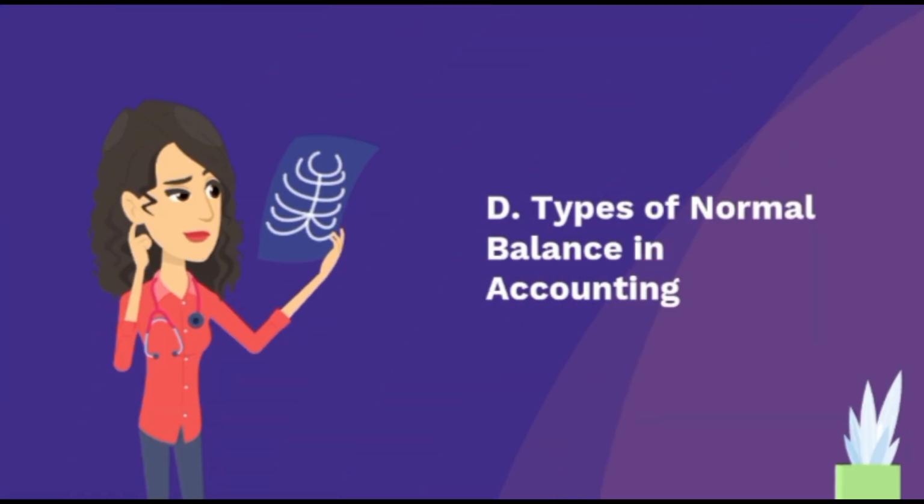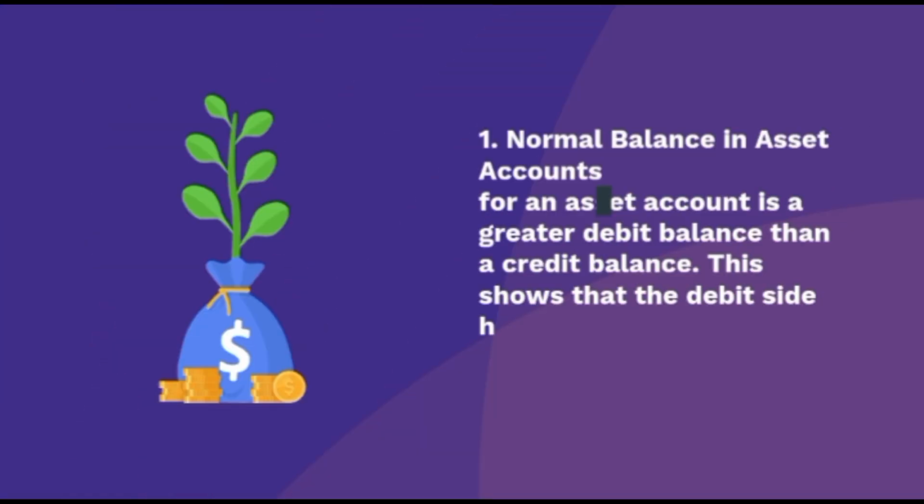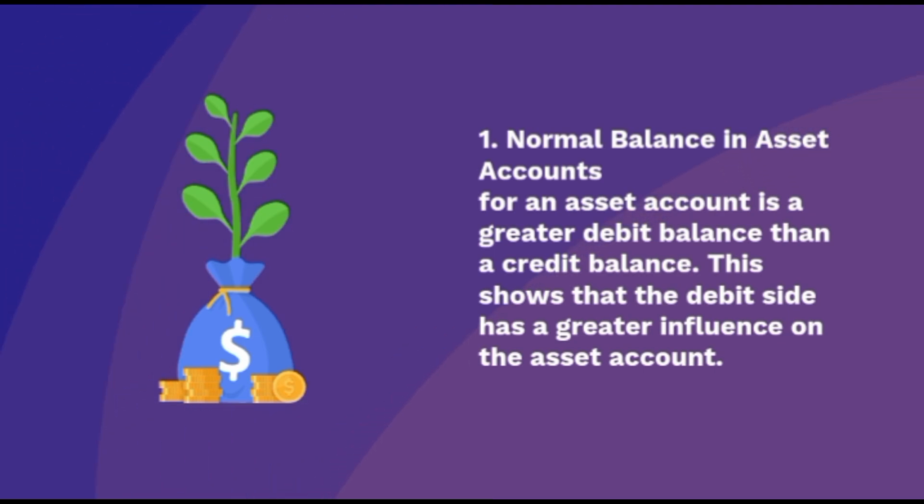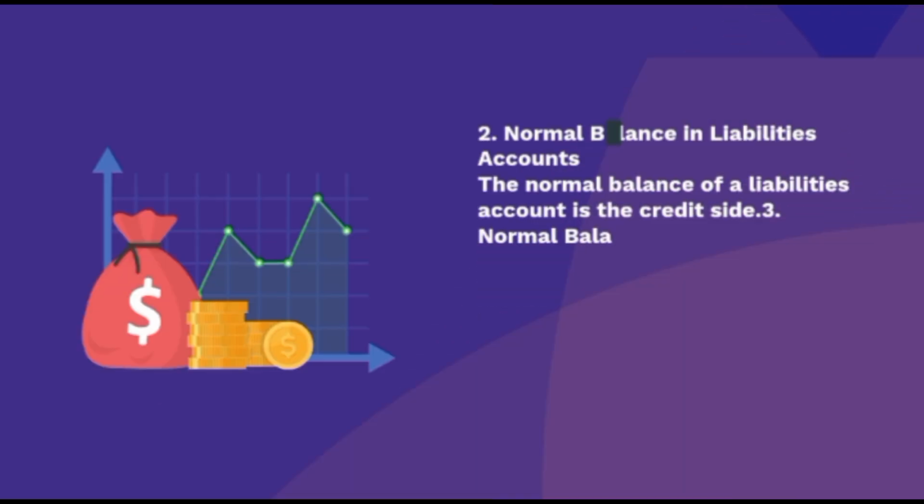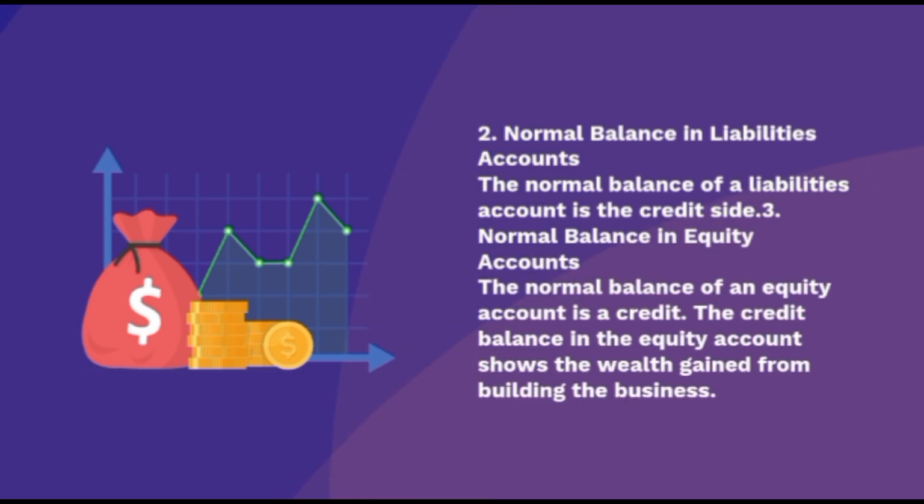D. Types of normal balance in accounting. 1. Normal balance in asset accounts. For an asset account is a greater debit balance than a credit balance. This shows that the debit side has a greater influence on the asset account. 2. Normal balance in liabilities accounts. The normal balance of a liabilities account is the credit side.